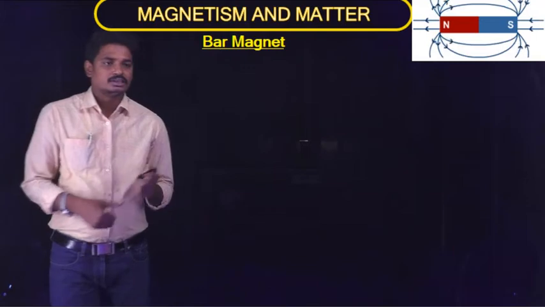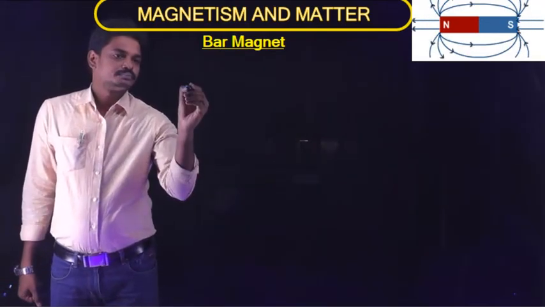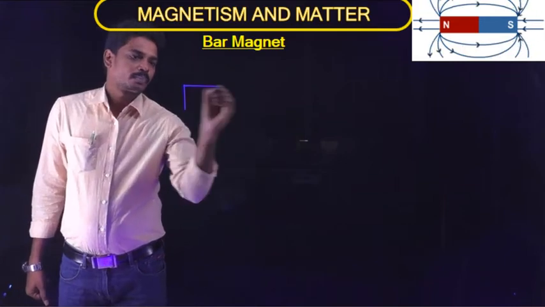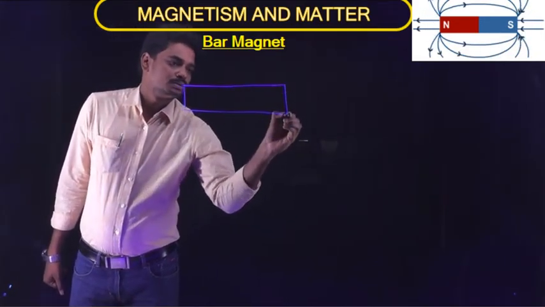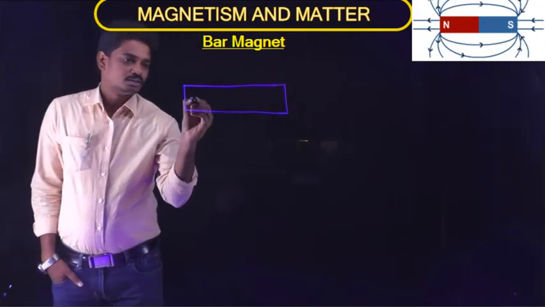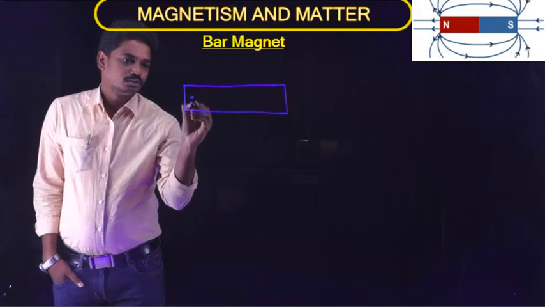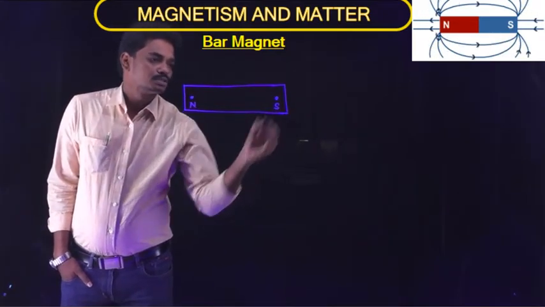If you consider a bar magnet, this is a bar magnet which has two poles. One is the north pole, another one is the south pole.